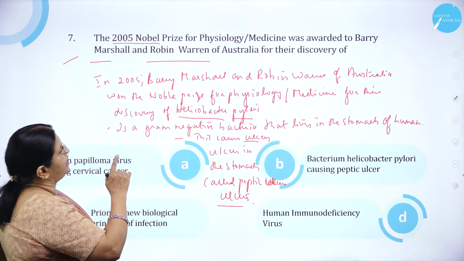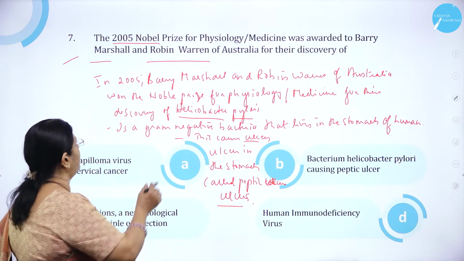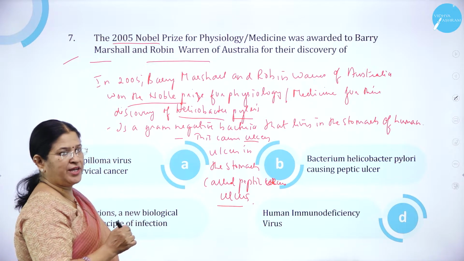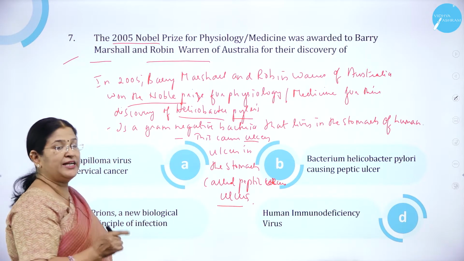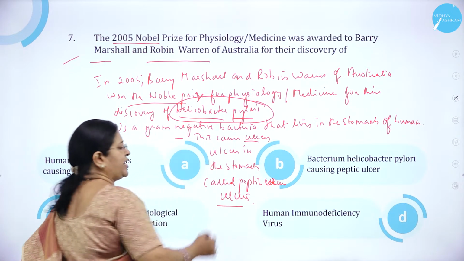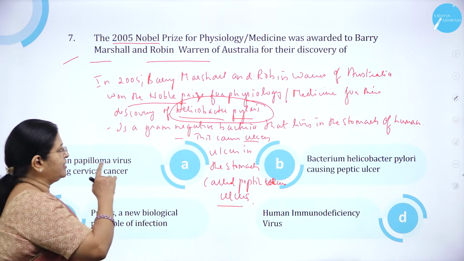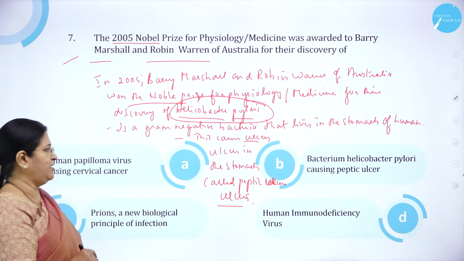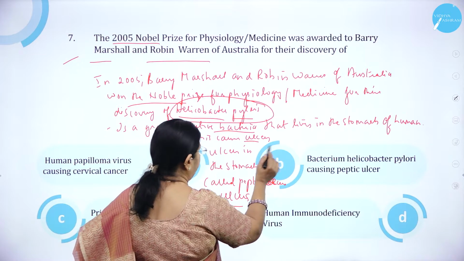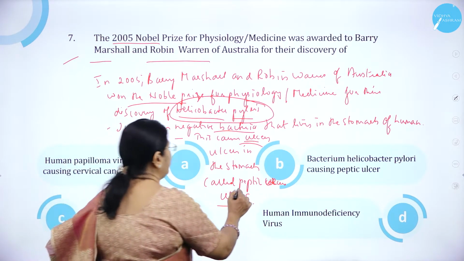In 2005, Barry Marshall and Robin Warren of Australia won the Nobel Prize for Physiology and Medicine. They were working in the field of physiology and medicine for the discovery of a bacteria called Helicobacter pylori. Pylori, the very word itself will tell you. The answer is there in that bacteria's name itself. It is a gram-negative bacteria that lives in the stomach of humans, and usually it causes ulcers in the stomach called peptic ulcers.